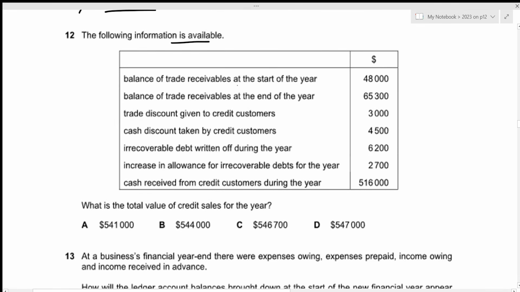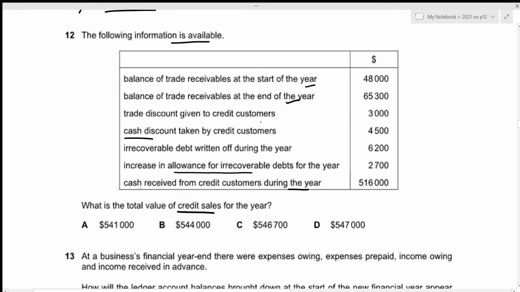Now for the 12th question, the following information is available. We have the balance of trade receivables at the start of the year, balance of trade receivables at the end of the year, trade discount given to credit customers, cash discount taken by credit customers, irrecoverable debt written off during the year, increase in allowance for irrecoverable debt for the year, then cash received from credit customers during the year. We just need to figure out the total value of credit sales for the year. That's easy because we have all of the information right here.